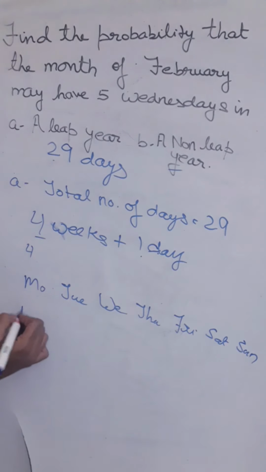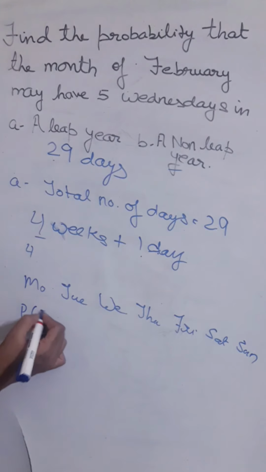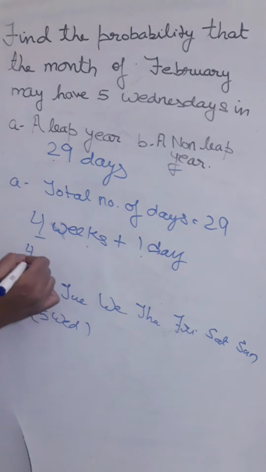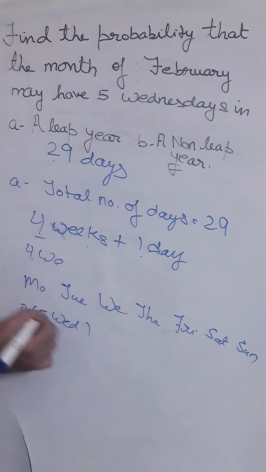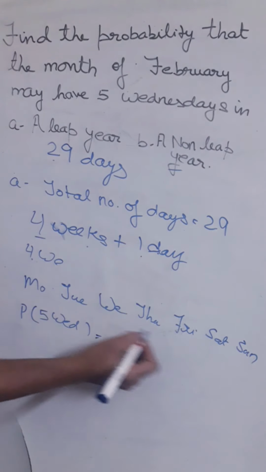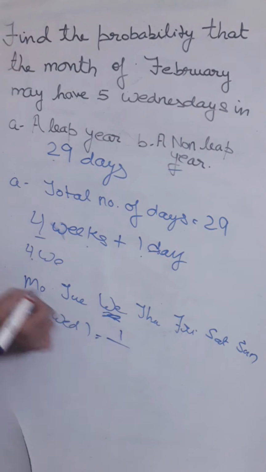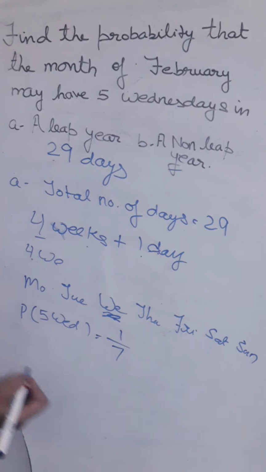To get 5 Wednesdays, due to 4 weeks you already have 4 Wednesdays. Now the 5th one can be any one option. The favorable outcome is 1 out of the 7 outcomes. So the probability will be 1 by 7.